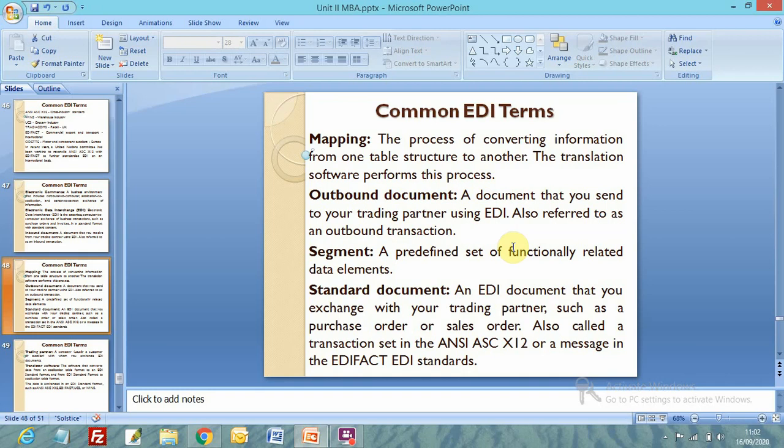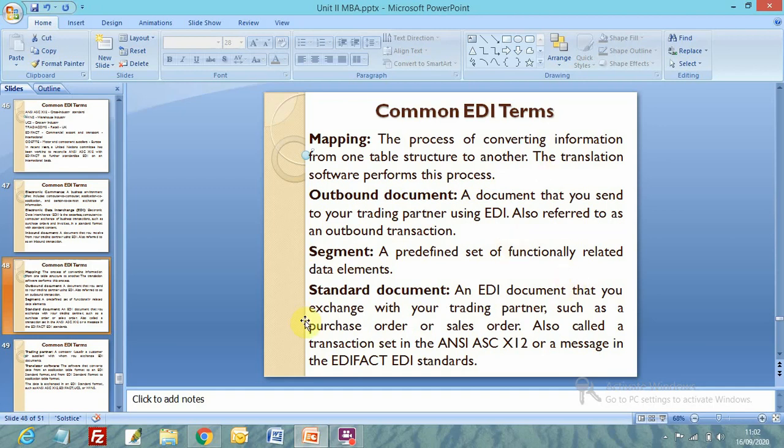Standard document is an EDI document that you exchange with your trading partner, such as a purchase order or sales order, also called a transaction set in ANSI ASC X12, or a message.